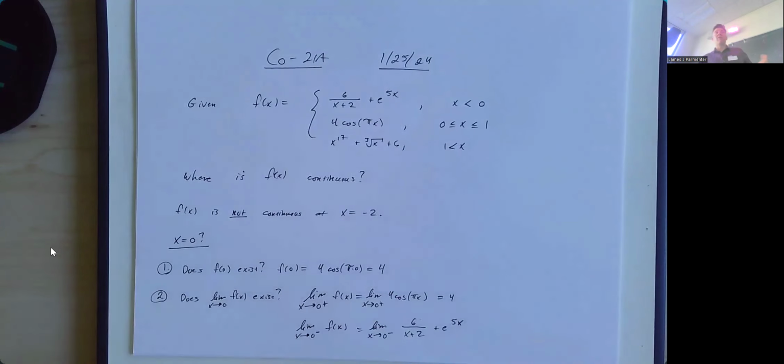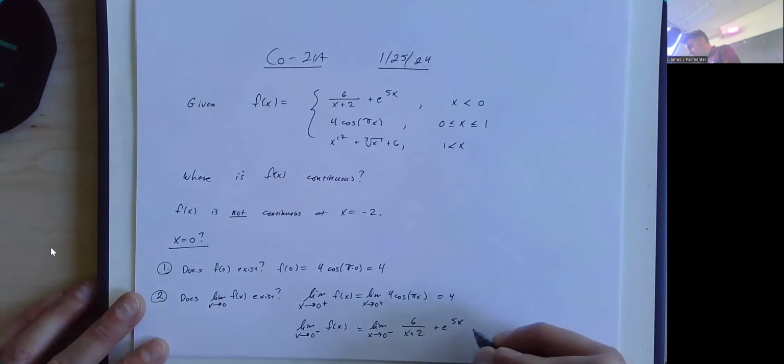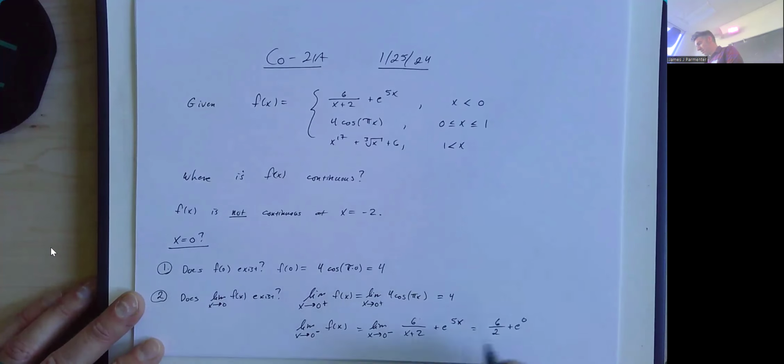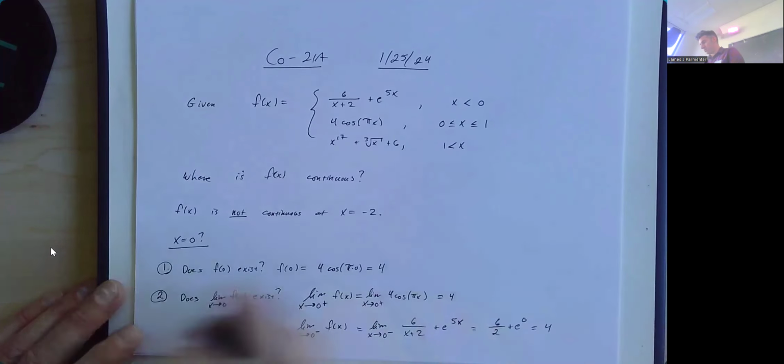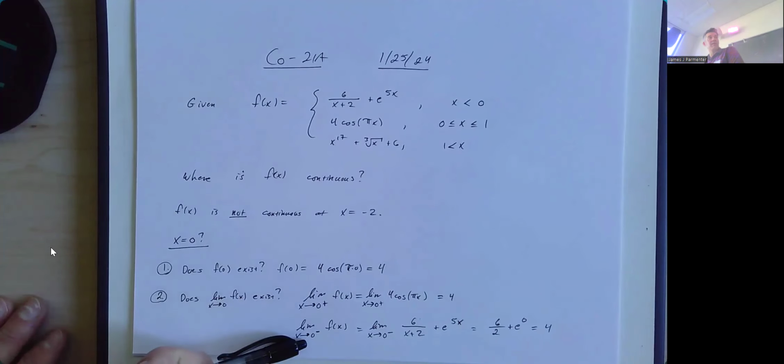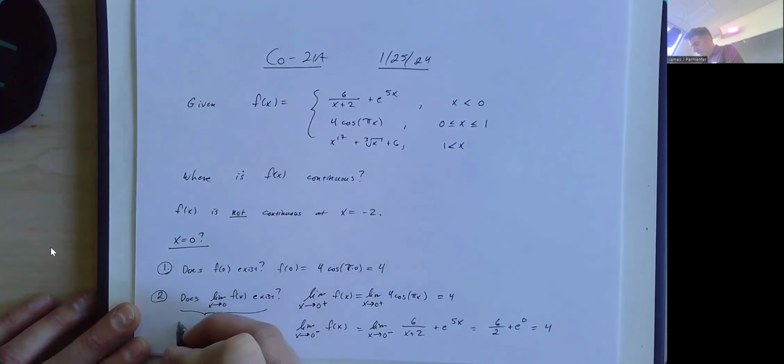And just like whenever we're trying to evaluate a limit, the first thing we're going to do is just try substituting in the value that x is approaching. If I plug in 0, I get 6 over 0 plus 2 plus e to the 5 times 0. That's 3 plus 1, which is 4. And since the right-hand limit and the left-hand limit happen to be the same value, that means the limit exists. So the answer to this question is yes, and it's equal to 4.